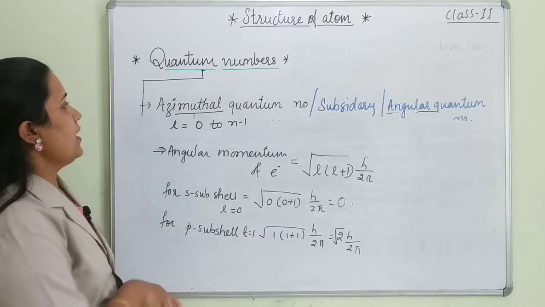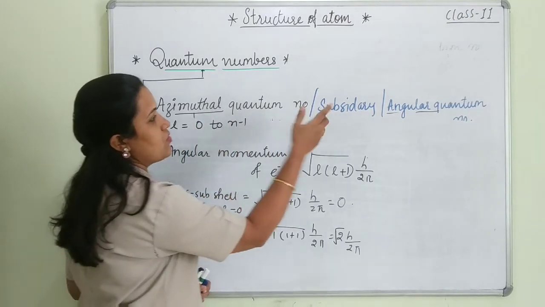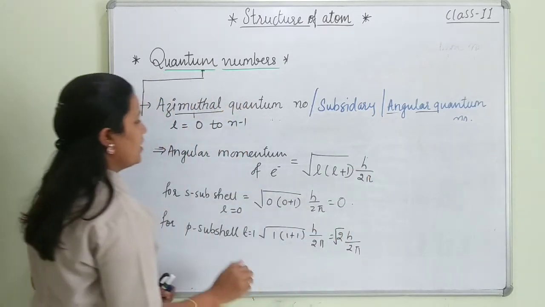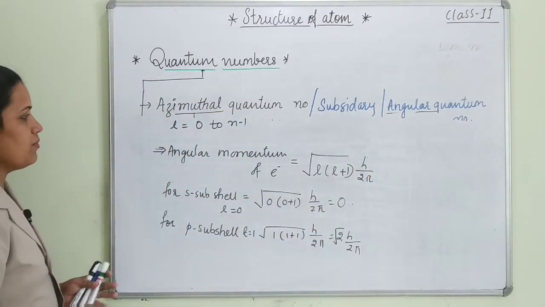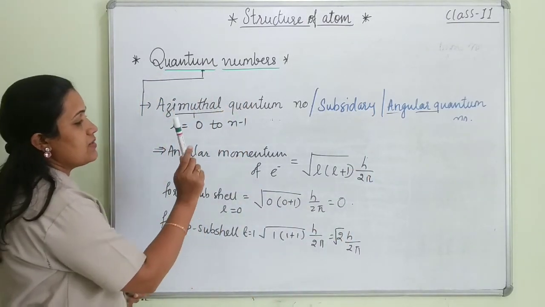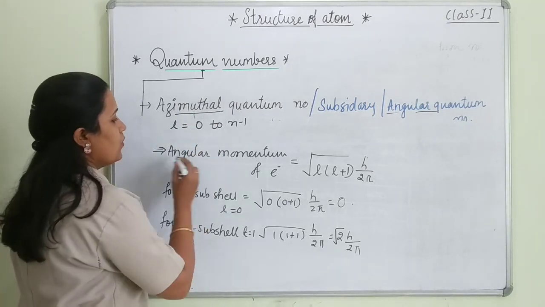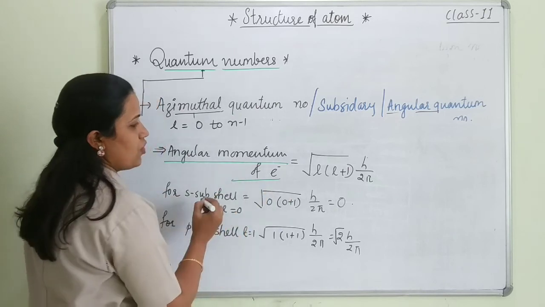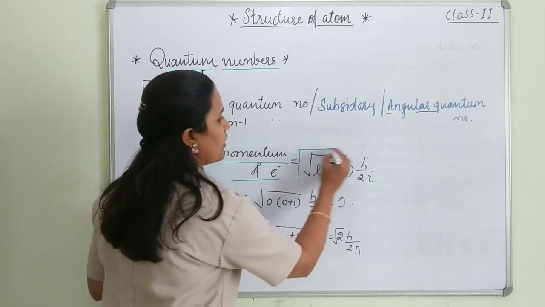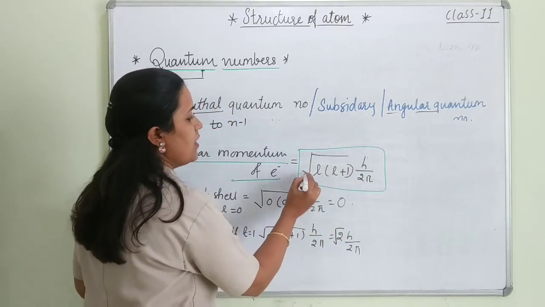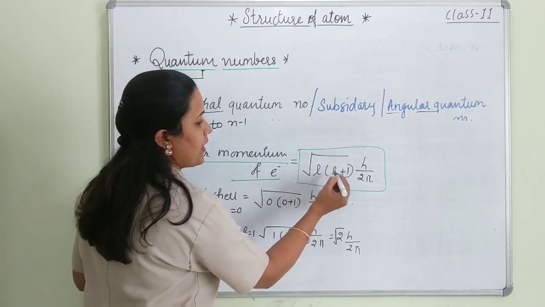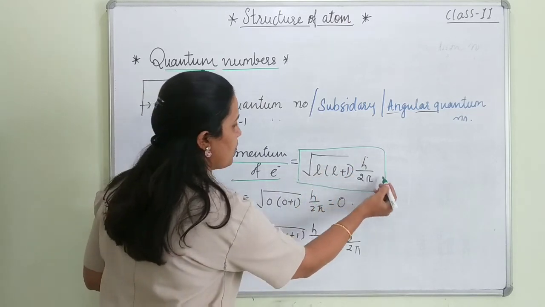So students, this azimuthal quantum number is also known as the angular quantum number. Why is it known as the angular quantum number? Because this quantum number is used to calculate the angular momentum of an electron. The formula for calculating angular momentum is square root of L times (L plus 1) into h upon 2 pi.